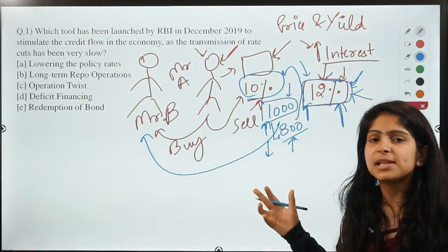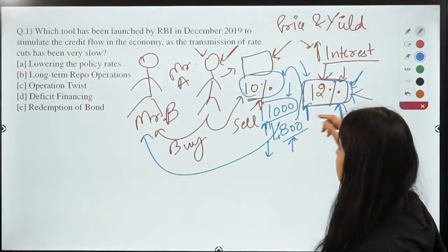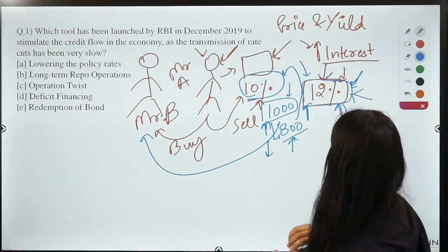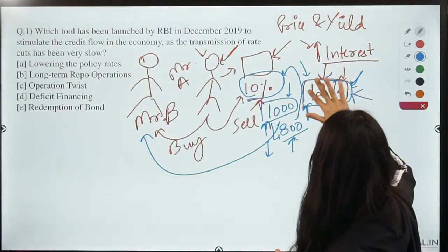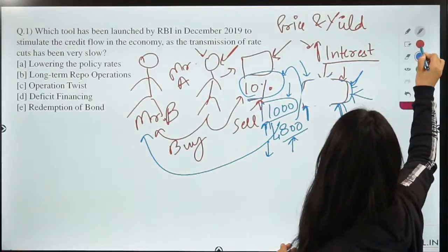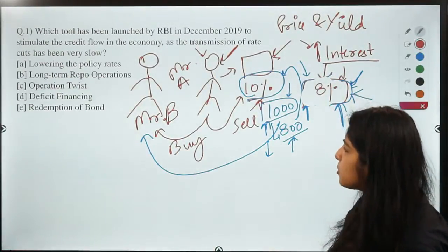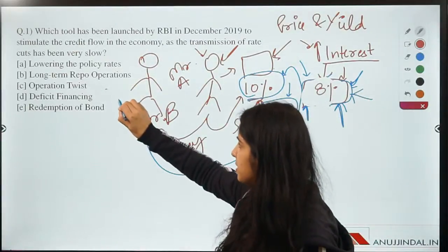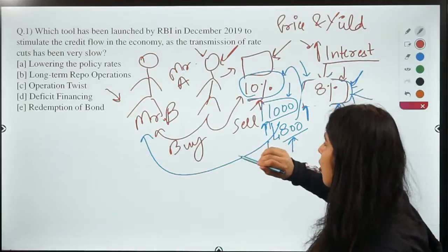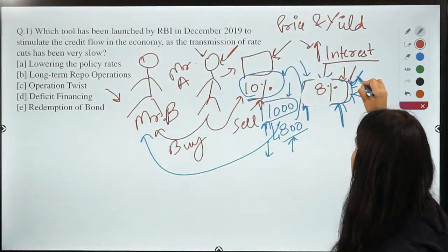So this inverse relationship also works in the opposite direction. If this interest rate that was earlier at 10% goes down to, let's say, 8%, now what do you think would be the decision of Mr. B? Would he like to buy the bond that Mr. A is offering, or would he like to buy the bond that government is offering at 8%?